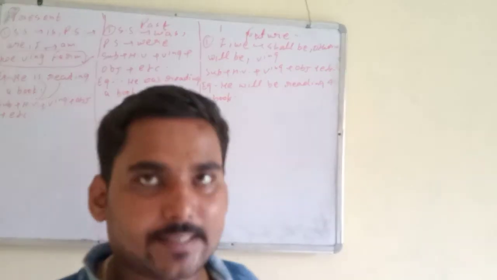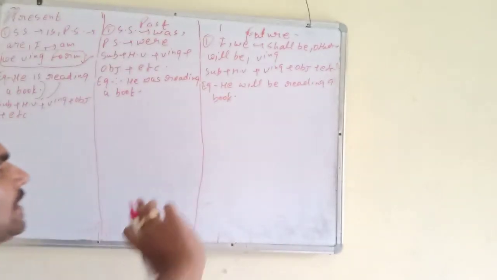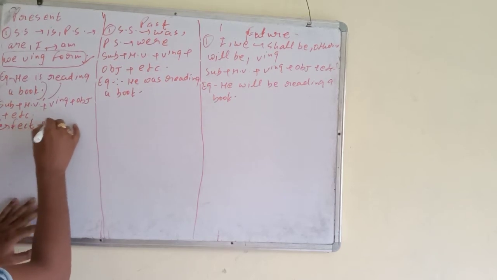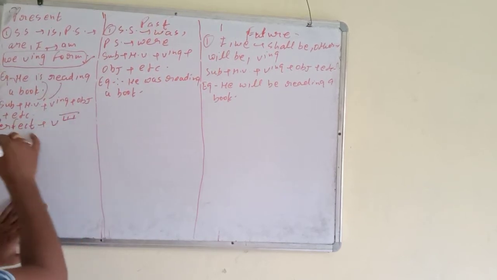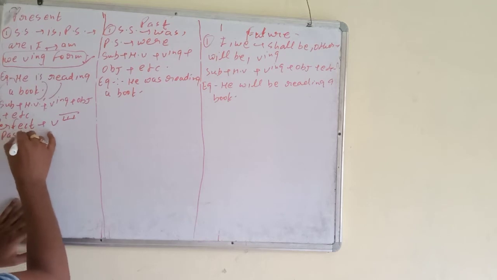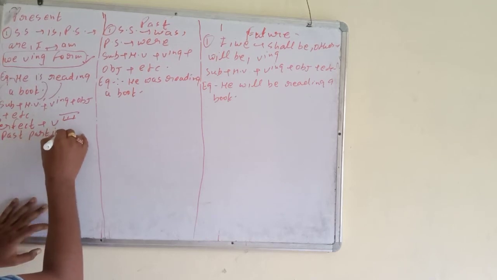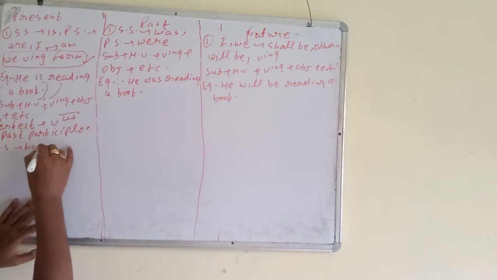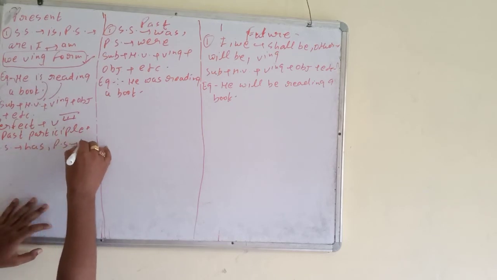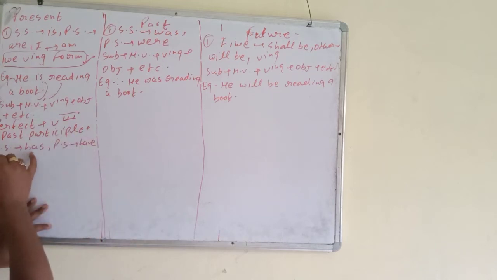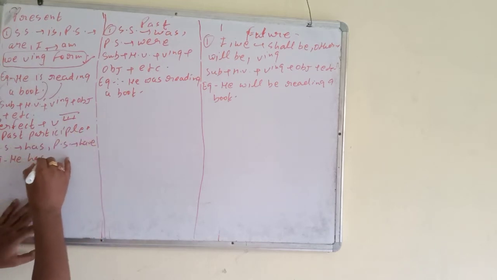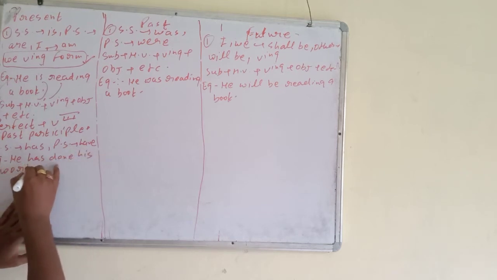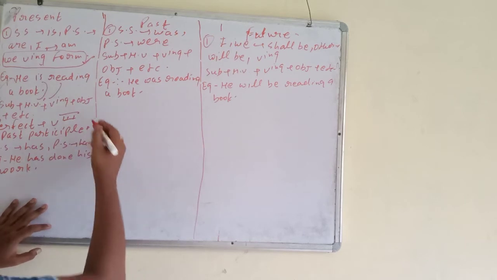Next one is perfect tense. One thing is common in all the perfect tense. Write down first. In all the perfect tense, one thing is common. We use the third form, or we can say past participle form. Okay. First, with a singular subject has, with a plural subject have. Third form we use. For example, he has done his work. This is present perfect.